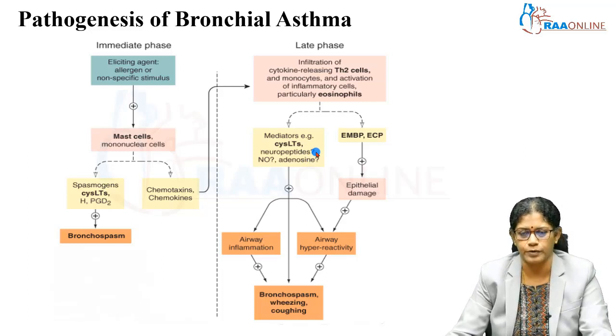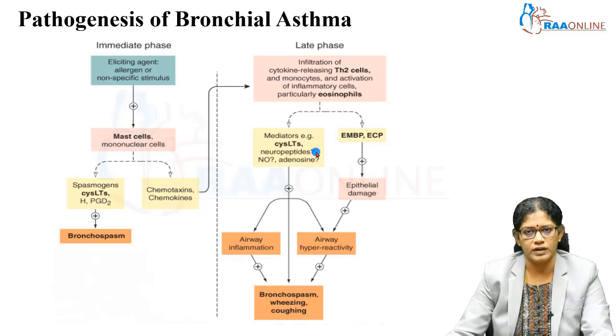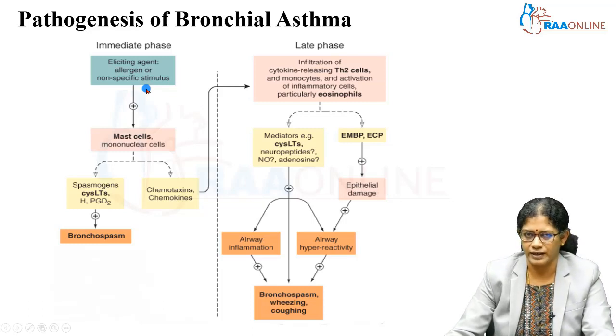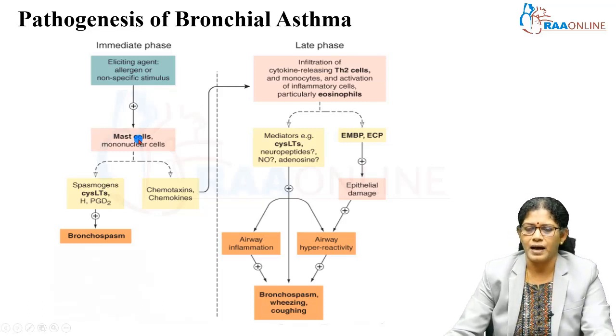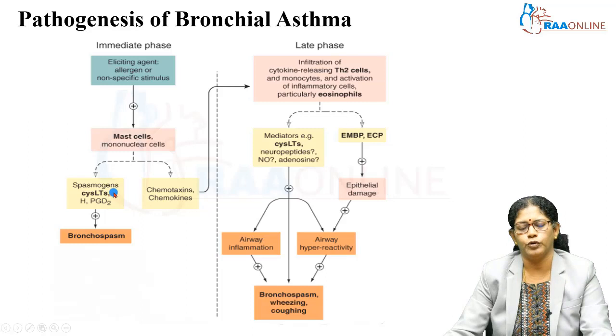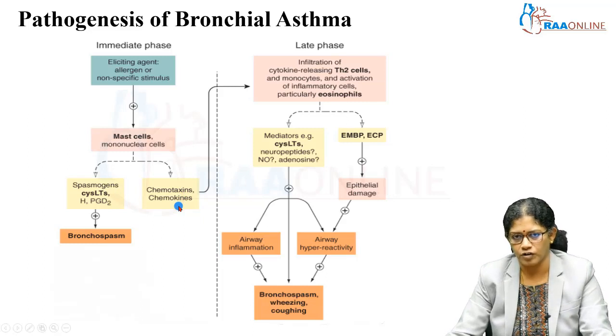It is a perennial process which mainly occurs due to the release of mediators as well as inflammation. Because of any allergen or extra stimulus, the mast cell will get degraded and it will produce leukotrienes, chemotaxins, chemokines. These produce bronchospasms.